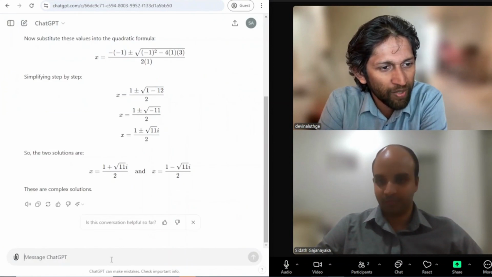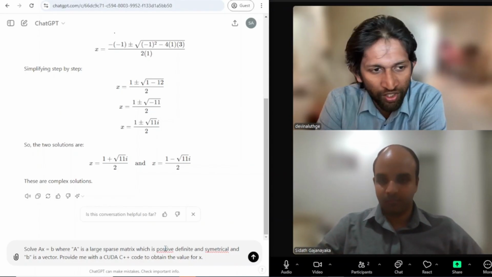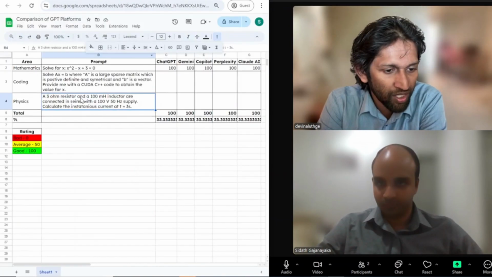So this is basically what we are planning to do. We have a matrix which we call A. It's a symmetrical matrix.